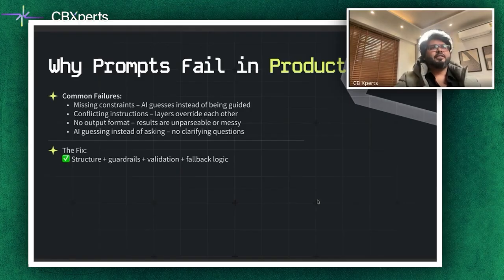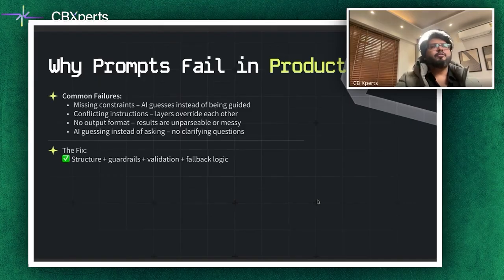So what is the fix? The fix is the thing which we discussed in our earlier slide: add structure, guardrails, validation, and feedback logic. An example of a missing constraint is telling the AI to summarize employee data without specifying which columns or tables. It might hallucinate non-existent fields.